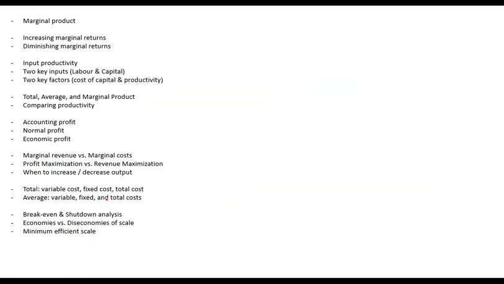Any problem so far? So when a firm sells something, it generates revenue, and that is total revenue. In order to sell something or generate that revenue, it incurs some cost, which is known as total cost. This total cost has two components: accounting cost and economic cost.